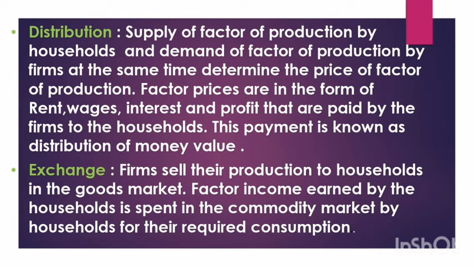Simplistically, it can be explained as whatever the firms are producing, they are selling in the goods market because they produce goods basically, and whatever income the households earn by giving their land, labor, capital, and entrepreneur to the firms, they use that money for consumption purposes. They spend that income for consumption. This is how the exchange takes place.